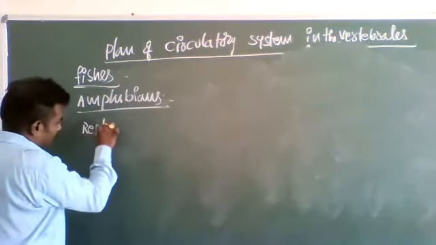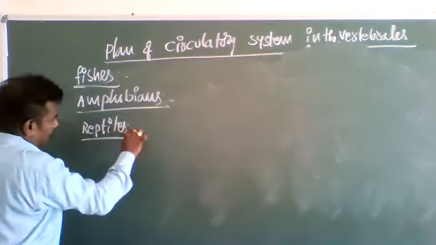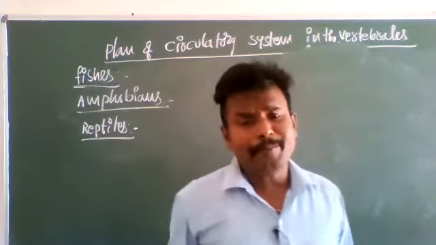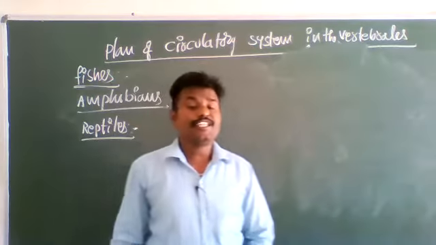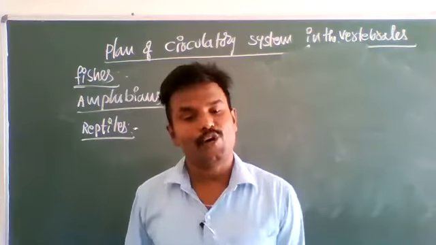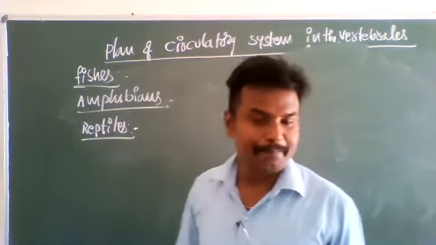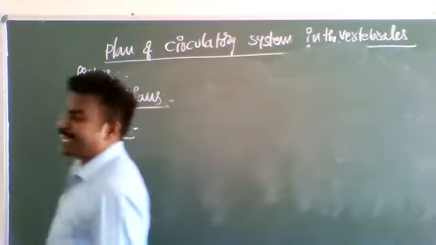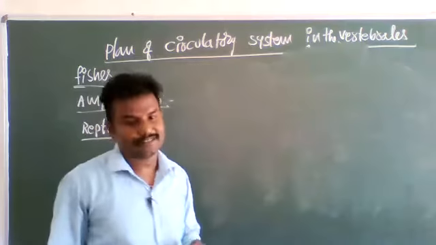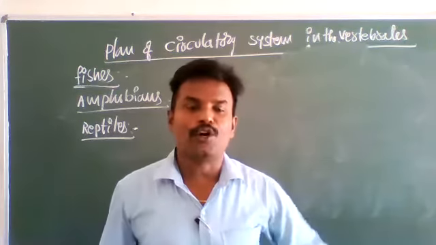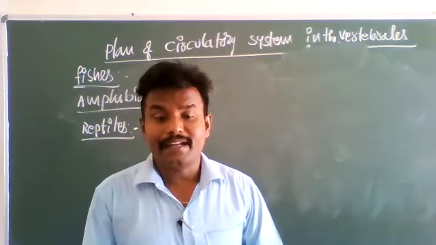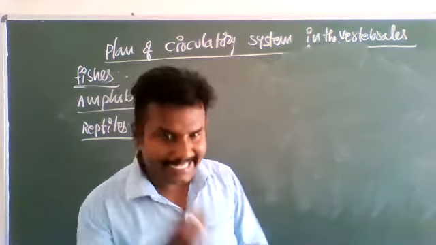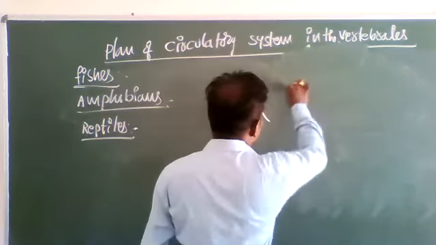Reptiles. In reptiles, the three-chambered heart does not sufficiently circulate oxygenated blood. Therefore, in reptiles, except crocodiles, which have a four-chambered heart, all remaining reptiles have incompletely divided four-chambered hearts. Incompletely divided.